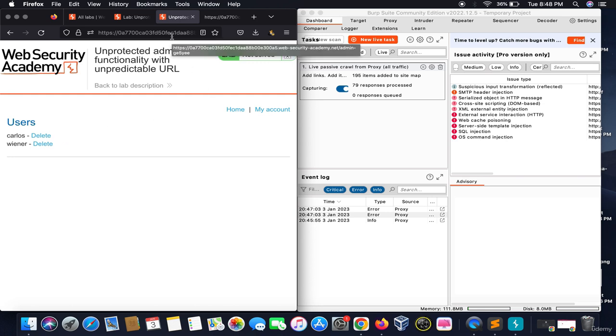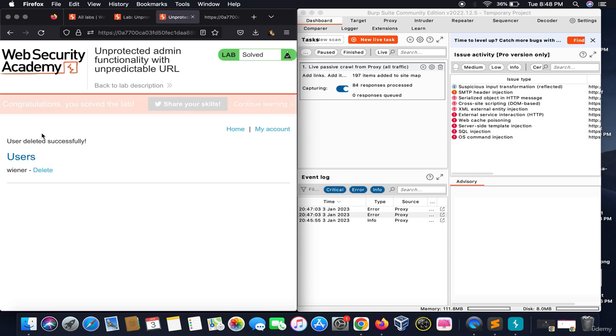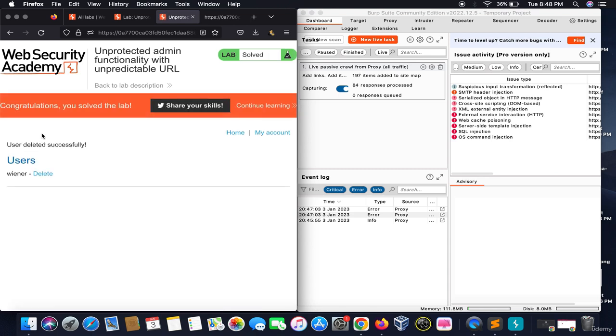The directory was hidden in the page source itself, and once I delete the user Carlos, the lab is solved. This was the basic example of an access control vulnerability. The next example would be very advanced, so stay tuned.